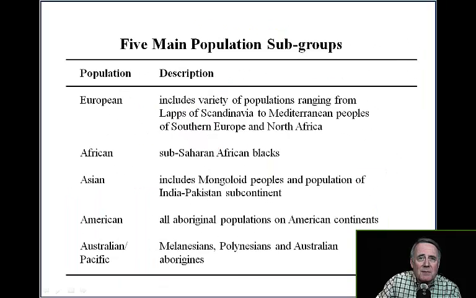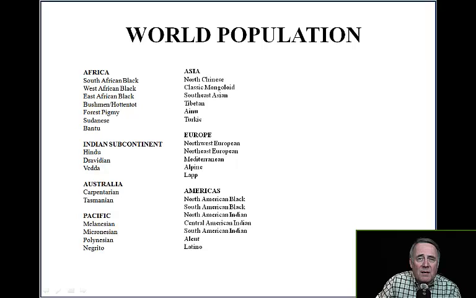Anthropologists divide the human population into five main population subgroups, including European, which includes populations from Scandinavia in the north to southern Europe and North Africa in the south; African, which refers to sub-Saharan African blacks; Asian, which includes the Mongoloid peoples and India and Pakistan; American, which are all Aboriginal populations in the Americas; and Australian Pacific, including Melanesians, Polynesians, and Australian Aborigines. We can think of these as the basic floor plans for the wide variety of cultural and ethnic divisions.